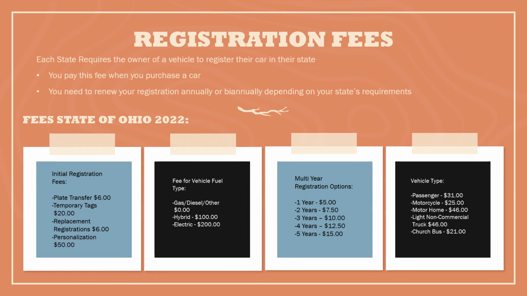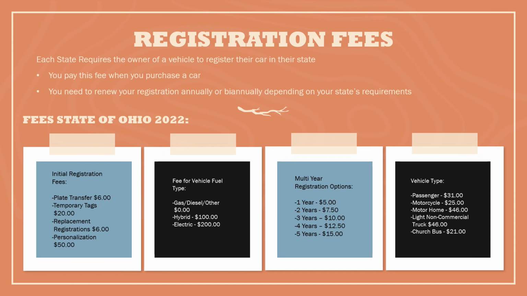So while it might not be a lot of money to spend $2.50 more, if I have a vehicle that I think may or may not be around, I am taking each one of these categories and multiplying it out. The only savings I'm getting is in that multi-year registration area. So for my family, we prefer just to register every year. I'm not concerned about saving $2.50. It's not enough for me. And interestingly enough, if you look over at that vehicle type, you can see here that different types of vehicles have different fees.